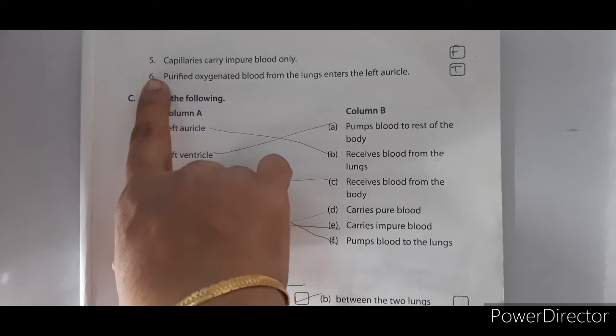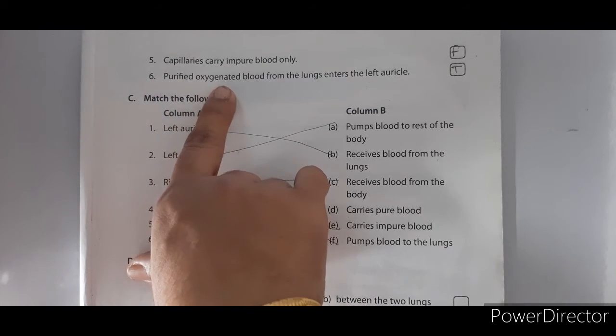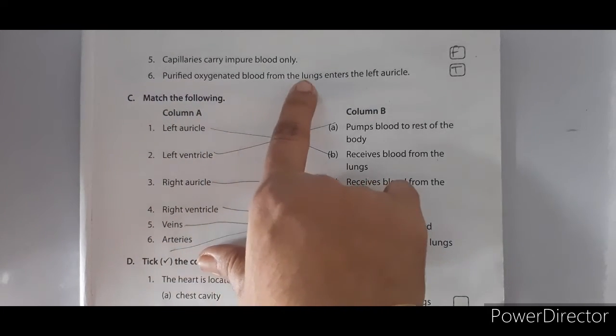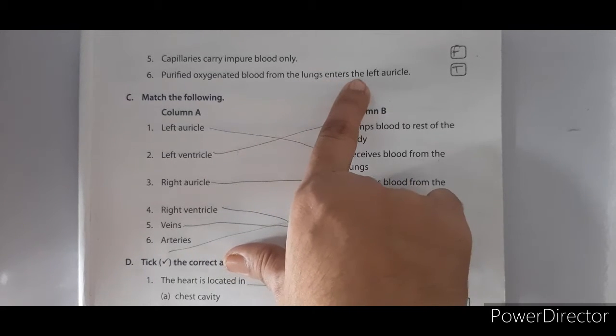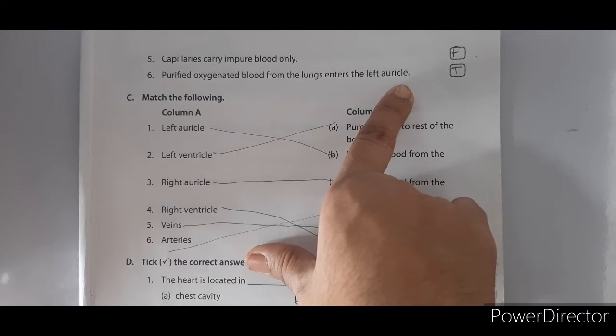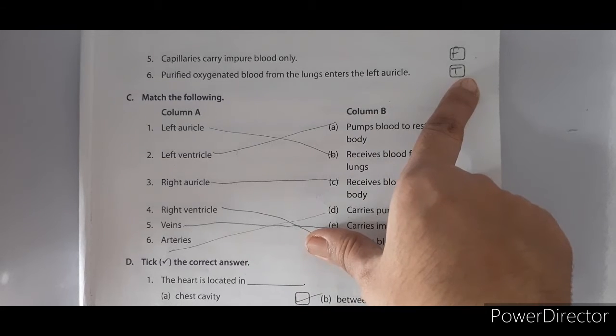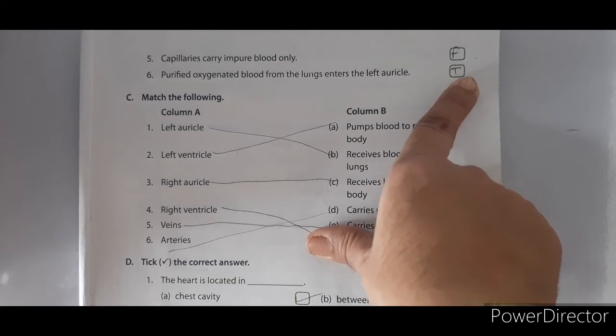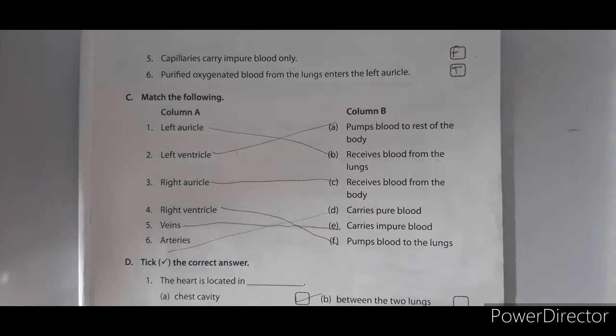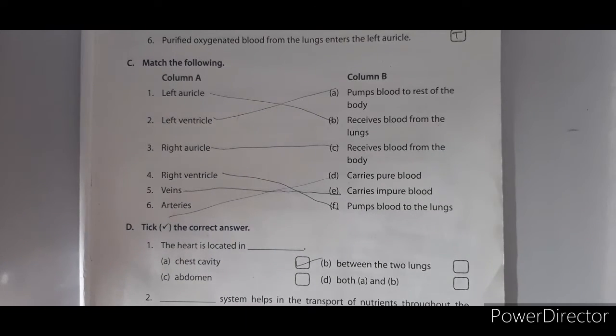Now go for sixth one. Purified oxygenated blood from the lungs enters the left auricle. So it is a true statement. Write down T.